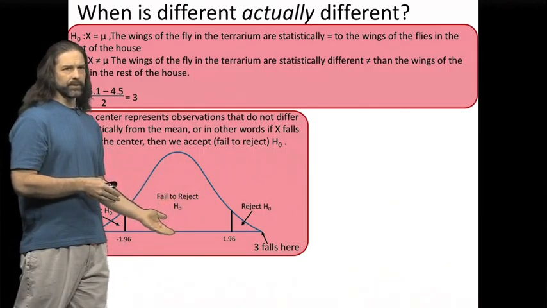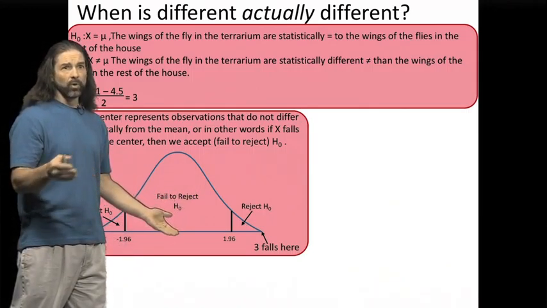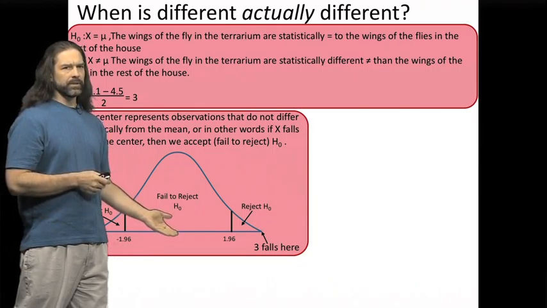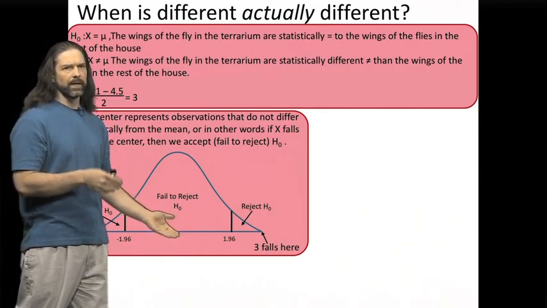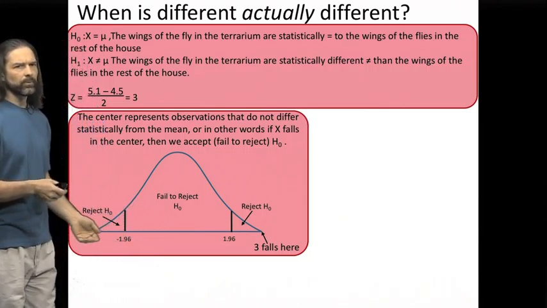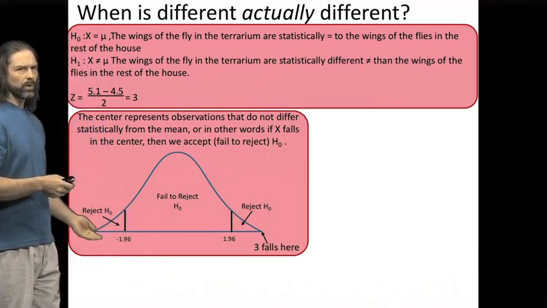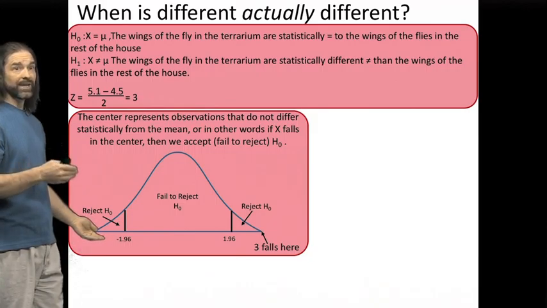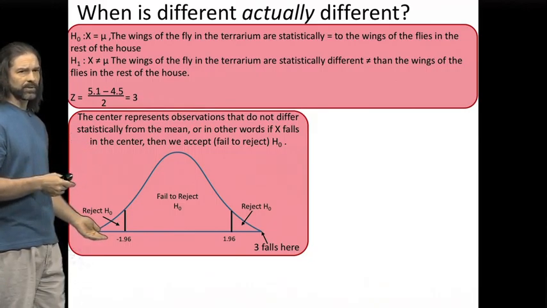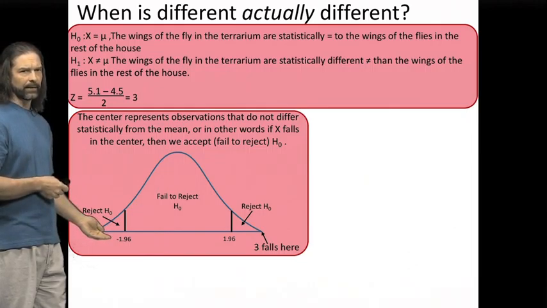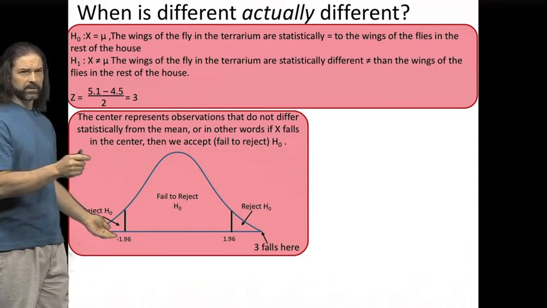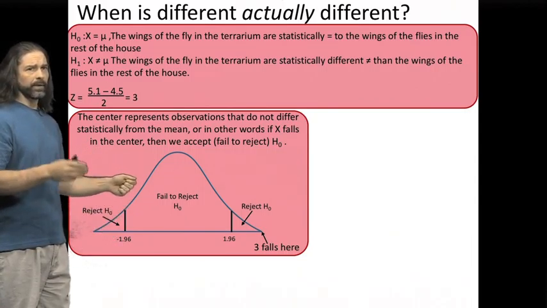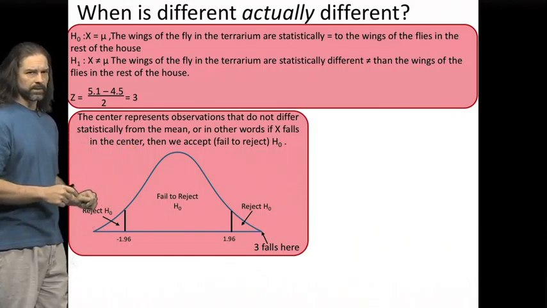So when we have this, we basically have two regions. We have the center region. This represents what is expected by chance, the normal population. So if our z-score falls here, basically what we are saying is, even though it looked like that fly was larger, it actually is statistically the same as what we would expect by chance. But then when we get into the tails, this is what we call the reject region, because we're rejecting the null hypothesis. Remember, the null hypothesis said that they are essentially the same. So if we fall into the tail, we are rejecting the null hypothesis. I know it's double negatives, it gets a bit confusing, but we are saying that no, they are not the same. We're rejecting that statement that says that they are the same.